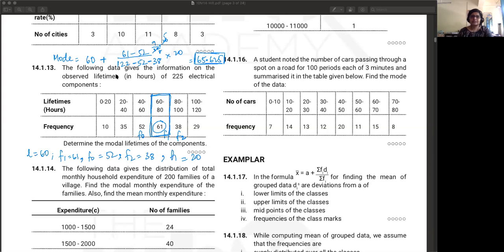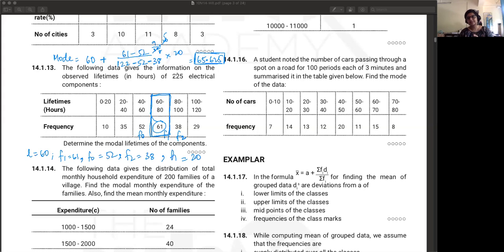Manasvi, yes. See, your maximum frequency is coming between 60 to 80, which means that the particular lifetime, which is the mode of the data, is lying in between 60 to 80 only. So the mode will have to be between 60 to 80. That's like a quick check. Even in the case of median, just like in mode, you need to find out something called a median class.